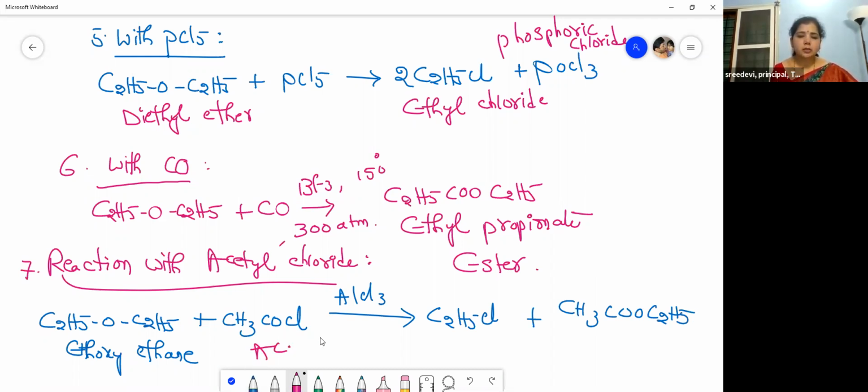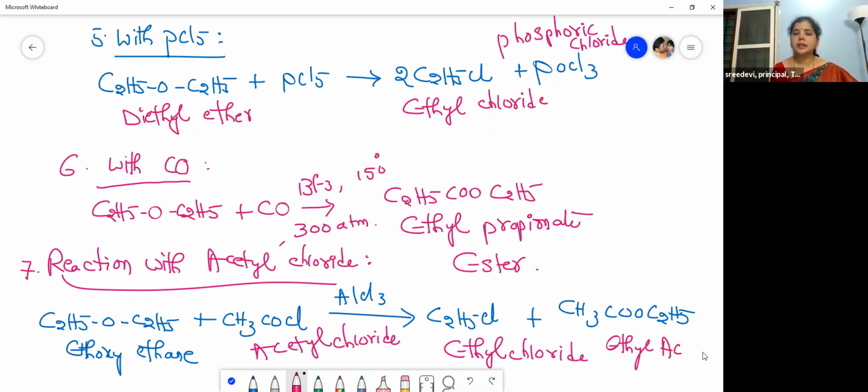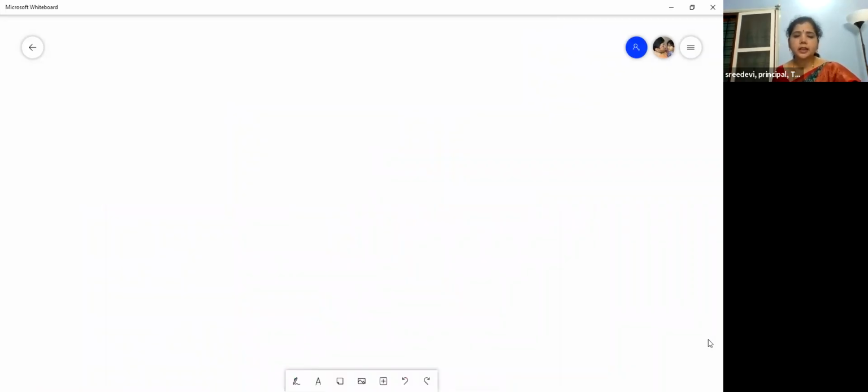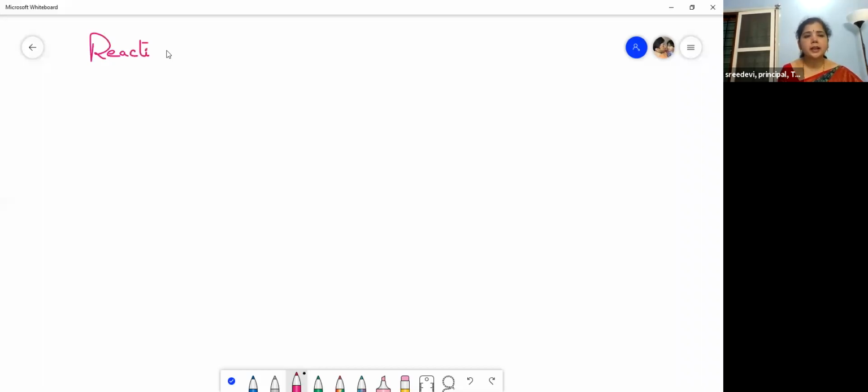This is our acetyl chloride. Okay, so this is our ethyl chloride, the product you got here, and this is our ester. What is this ester you got here? Ethyl acetate. What is it, Nana? Ethyl acetate. Okay, so this is the reaction with acetyl chloride. So now let us move to the next reaction of these ethers. So with acetic anhydride. Reaction with acetic anhydride.